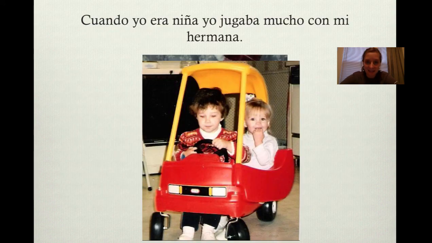Cuando yo era niña, yo jugaba mucho con mi hermana. Here, I'm using two verbs in the imperfect. Era, because I'm talking about my childhood, when I was a child. This was an ongoing, habitual event in my past. Yo jugaba mucho is saying that I played often or a lot with my sister, because mucho can be a key word in the imperfect because it means something that happened often, which lets us know it was repeated. We use the imperfect.